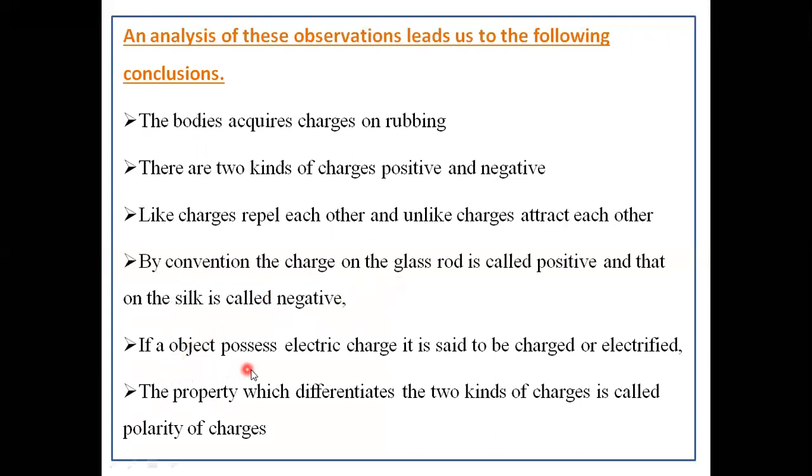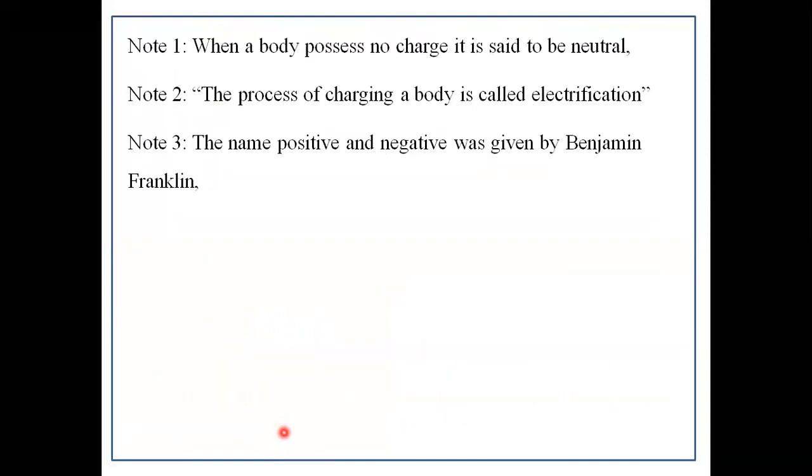Next point, if an object possesses electric charge, it is said to be charged or electrified. Next, the property which differentiates the two kinds of charges is called the polarity of the charges. Next, we go through three important notes. Number one, when a body possesses no charge, it is said to be neutral. Second, the process of charging a body is called electrification. The third one, the names positive and negative were given by Benjamin Franklin.